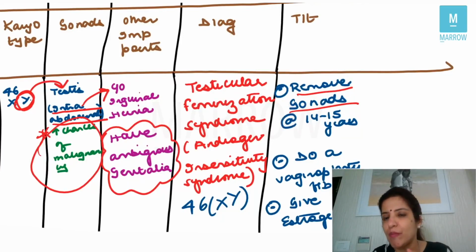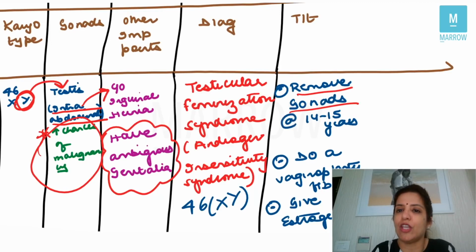So I can give them only estrogen. I don't have to give them any progesterone because they don't have any uterus, so no risk of endometrial cancer. So the treatment for testicular feminizing syndrome is you have to remove the gonads. What is the age for removing the gonads? 14 to 15 years. Do a vaginoplasty. What is the age for doing vaginoplasty? Just before or just after marriage, and give them estrogen.